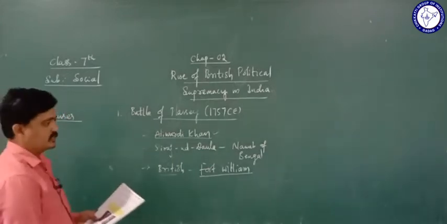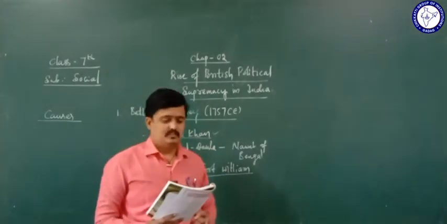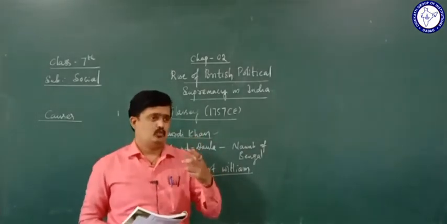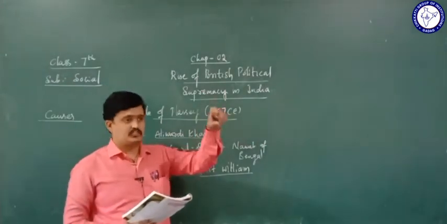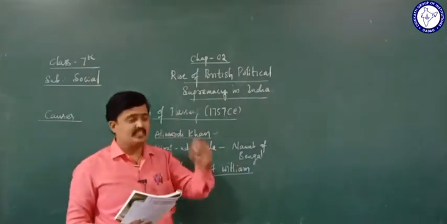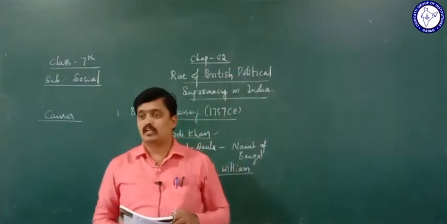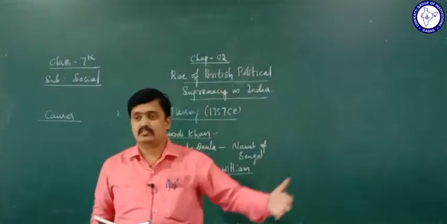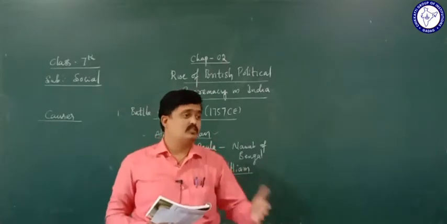Then what are the causes for this battle? Siraj-ud-Dawla felt the English, it means the British, were disobeying his orders and also supporting his enemies. He came to know that they were supporting his enemies. Whose enemies? Siraj-ud-Dawla's enemies. The British were supporting them.